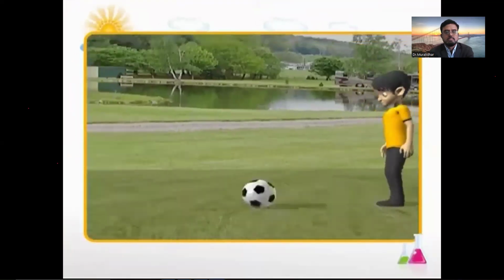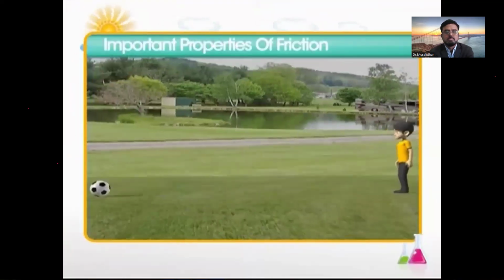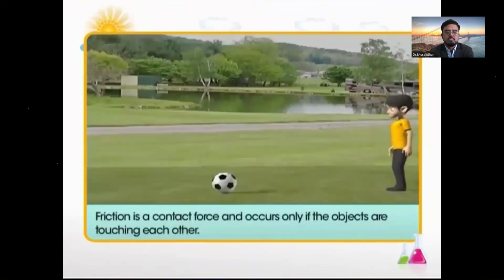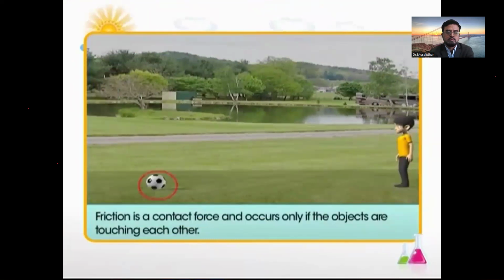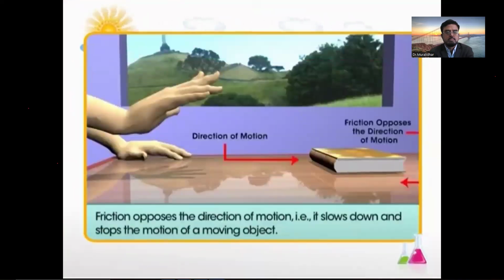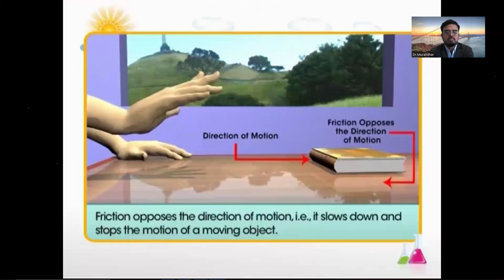Let's now take a look at some of the important properties of friction. First, friction is a contact force and occurs only if the objects are touching each other. Second, friction opposes the direction of motion. That is, it slows down and stops the motion of a moving object.